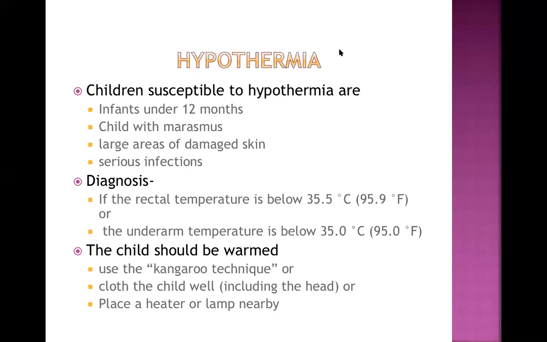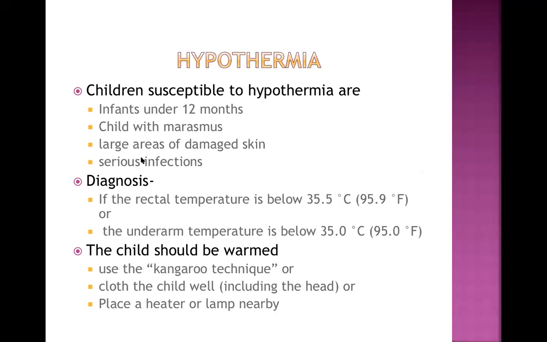Let's move further. Now hypothermia is another very important complication of severe malnutrition. So let's talk about which children are susceptible to develop hypothermia. They are infants under 12 months of age, very small babies, children with marasmus. Now marasmic babies don't have subcutaneous fat. The subcutaneous fat is atrophied. Okay, it is not there, so they can directly lose heat from the body. There is high chance of hypothermia.